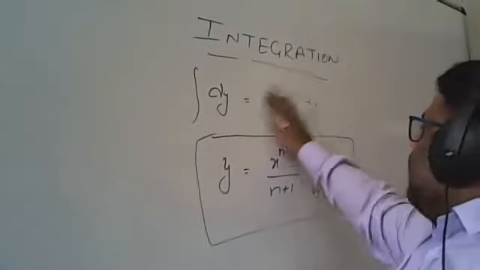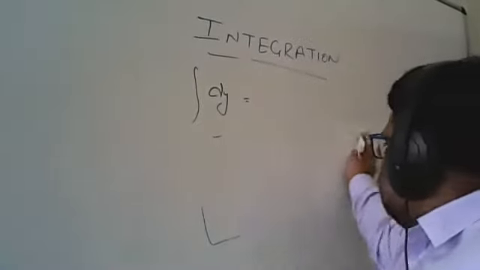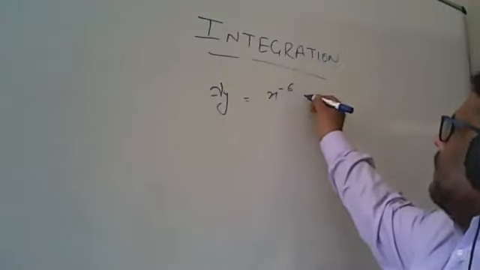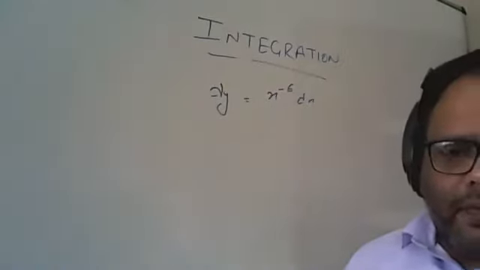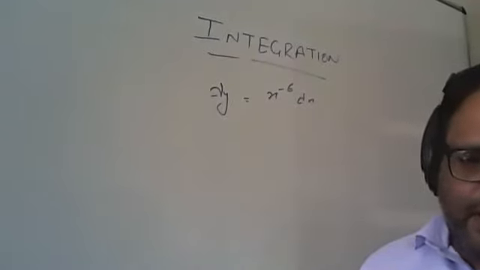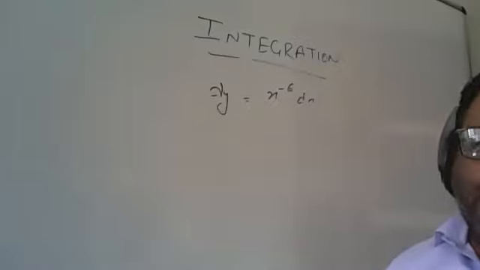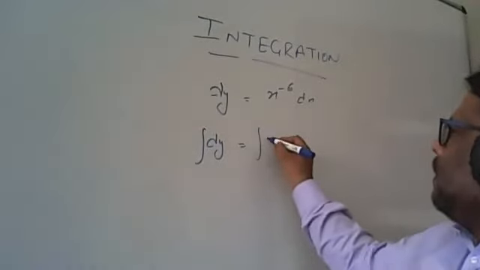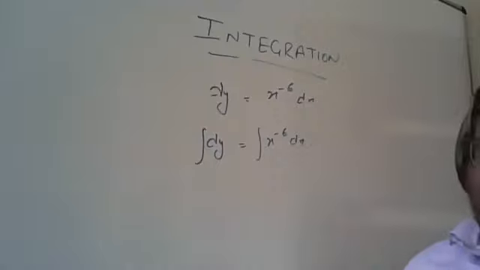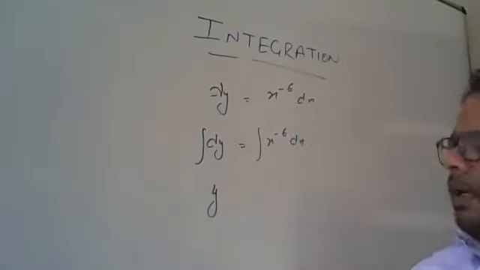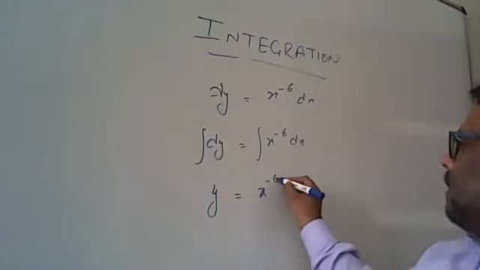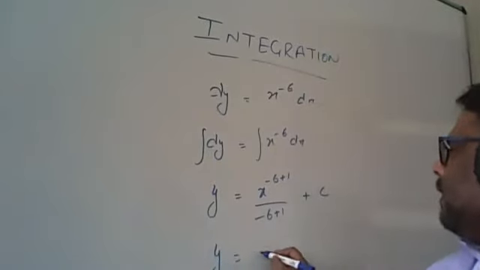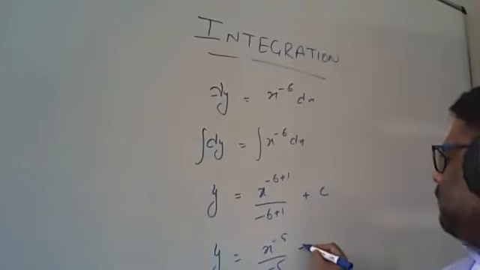So let's start with some questions. Suppose you are given dy is equal to x raised to power minus 6 dx, and we have to calculate its integral. Then integrate dy is equal to integrate x to the power minus 6 dx. y will be x to the power minus 6 plus 1 divided by minus 6 plus 1, plus c. y is x raised to power minus 5 divided by minus 5, plus c.